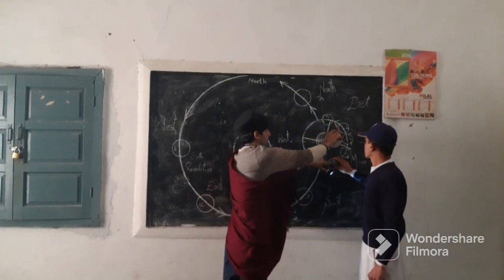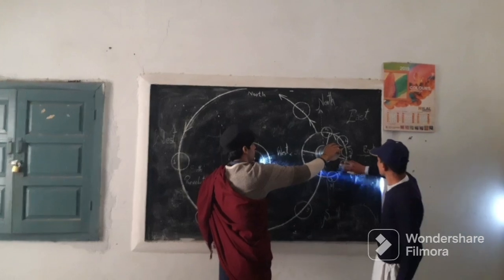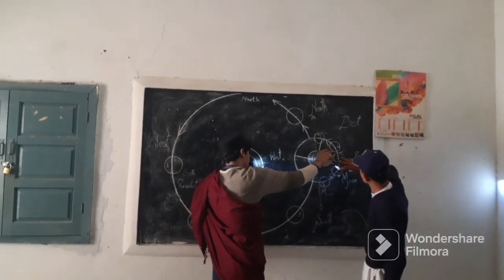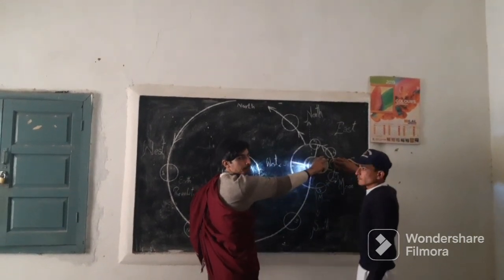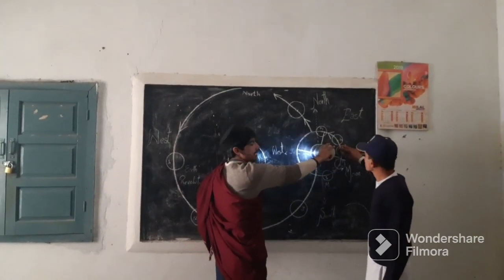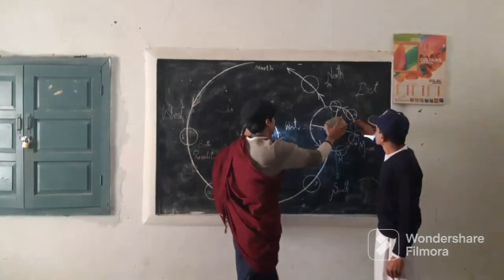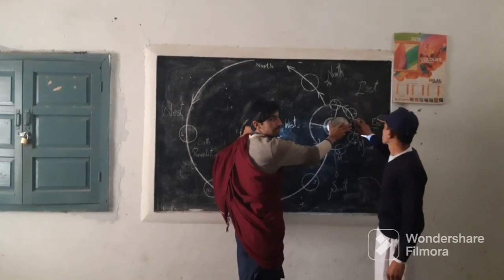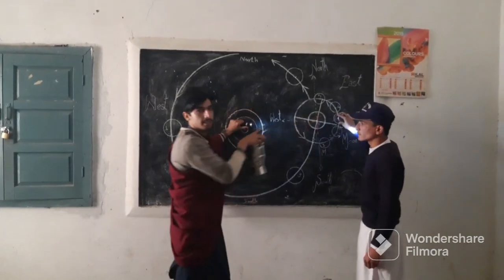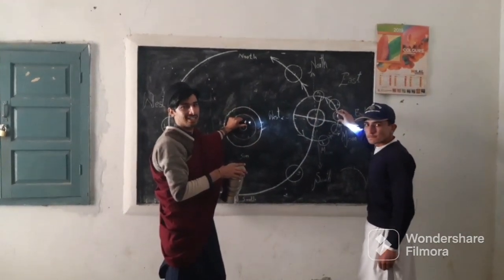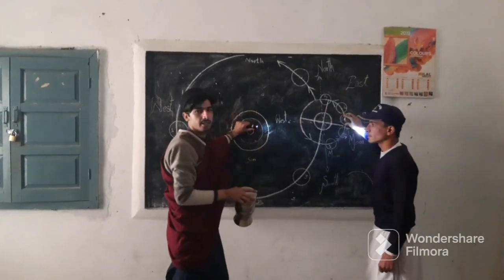Now if this is the moon, and this is daytime, we see this moon. Now at this point, we don't see the moon. Why don't we see it? Because the size of the earth is larger than the size of the moon. At this point, it is night time, and we don't see the moon. This is called a lunar eclipse. A lunar eclipse is when the earth comes in between the sun and the moon.